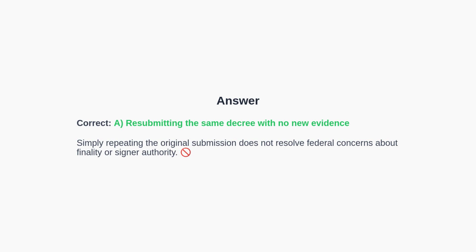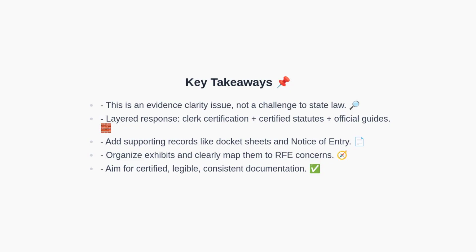The correct answer is A. Resubmitting the same decree alone does not address the federal adjudicator's concerns. A layered response is necessary to prove finality and authority. Remember, this is about clarity and completeness of evidence rather than the legality of state procedures. Use a layered approach anchored by a court clerk certification, certified statutes or rules, and official court guides. Strengthen the response with supporting records, and present everything in a well-organized package with clear cross-references.